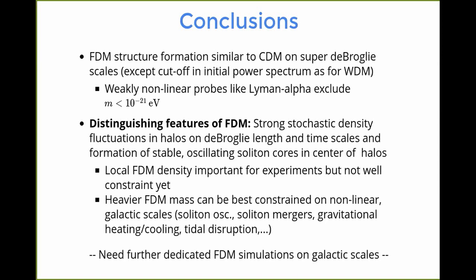And those kind of things will be particularly interesting in the era of Gaia, where we really have a sound understanding of stellar distributions in our Milky Way. And we can start investigating even stellar streams and star clusters and so on, and how fuzzy dark matter could potentially leave phenomenological fingerprints in those distributions.